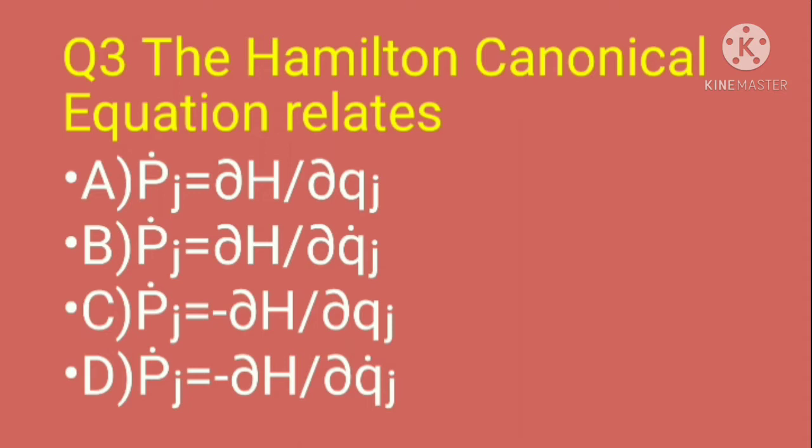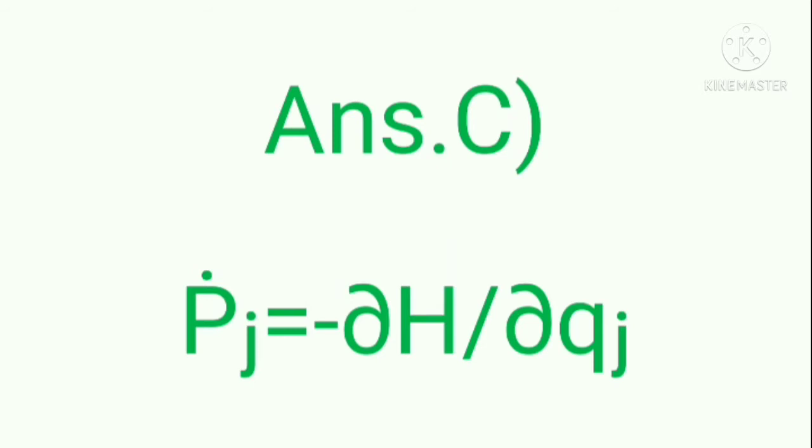Options B and D, q dot is given in the denominator, so they are incorrect. Option A, the minus sign is not given on the right hand side of the equation, so it is also eliminated. Hence the correct option is option C, p dot j equal to minus dou H divided by dou q j.